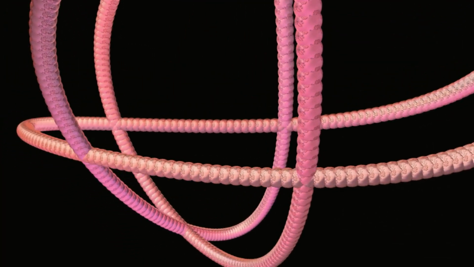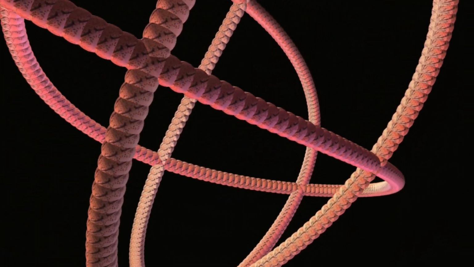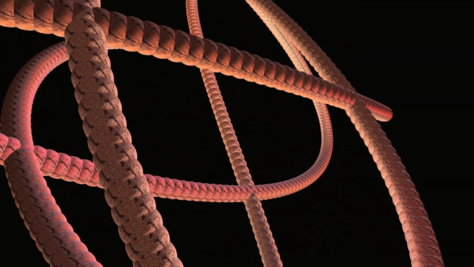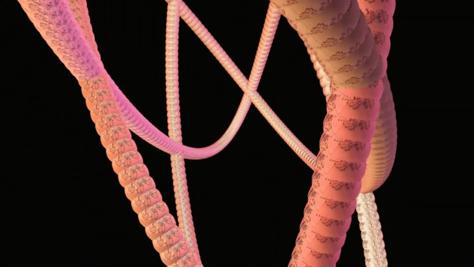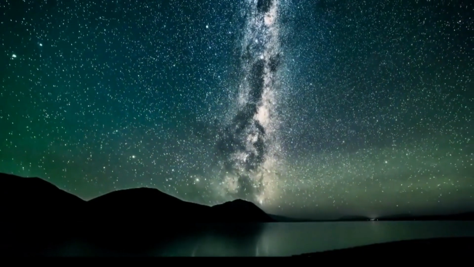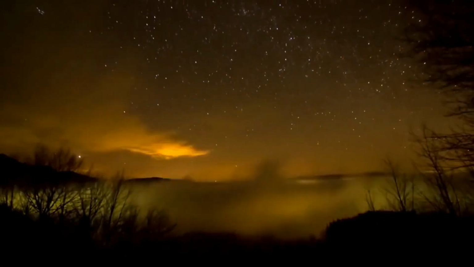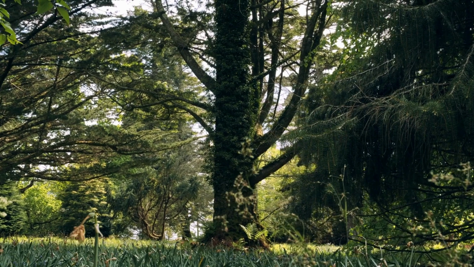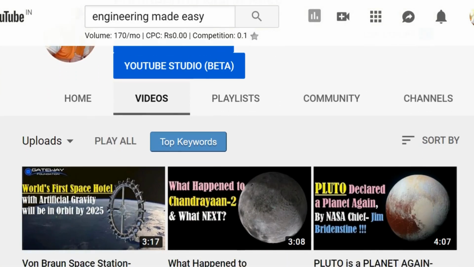Now let's come to the size of the string. The size of the string is about 10 to the power minus 33 centimeter. Let me tell you that 10 to the power minus 33 centimeter is actually a millionth of a billionth of a billionth of a billionth of a centimeter. Confused? Okay, let me explain it in simple words. To give you an idea, let's compare the size of a string with the size of an atom. If an atom were magnified to the size of the whole observable universe, then a string would only be the size of a tree. So friends, these were the 11 dimensions according to M theory.